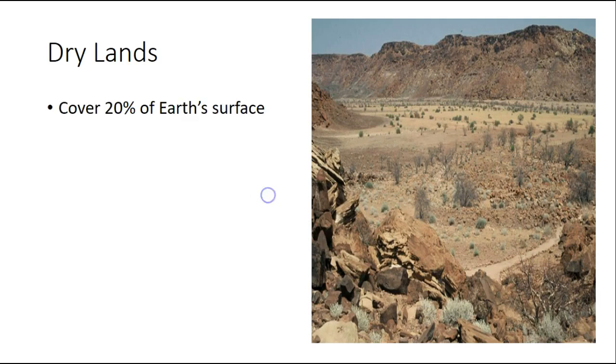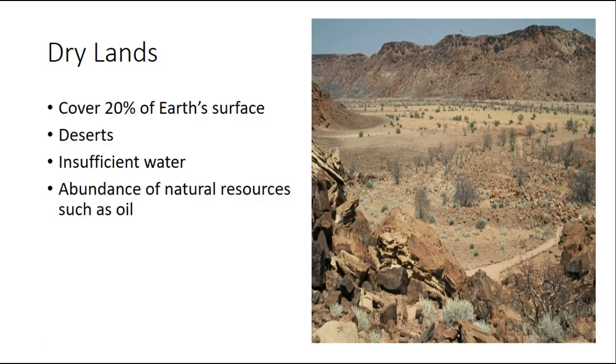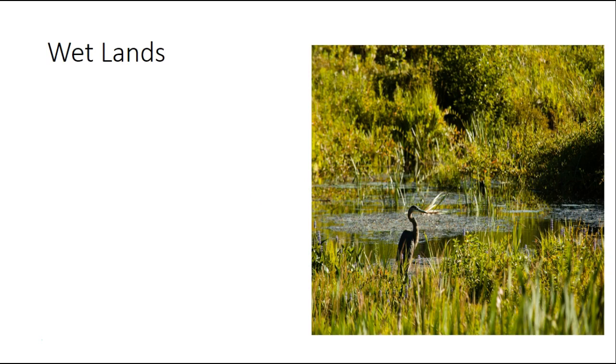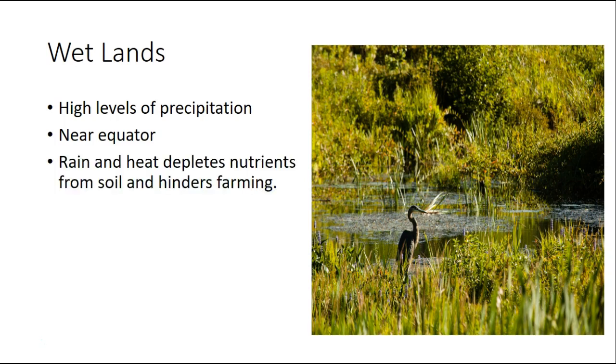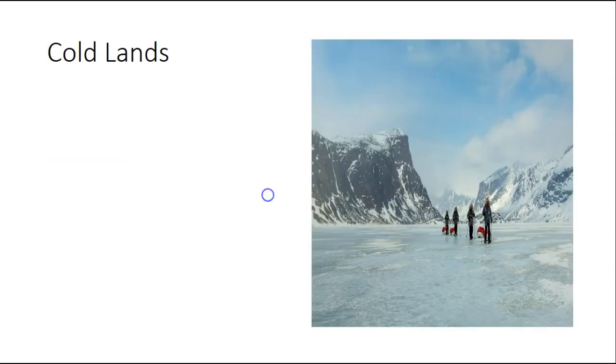There's dry lands. These cover 20% of the Earth's surface. There are deserts, insufficient water, abundance of natural resources such as oil. Then we have the wetlands, high levels of precipitation near the equator. Rain and heat deplete the nutrients from the soil and hinder farming.